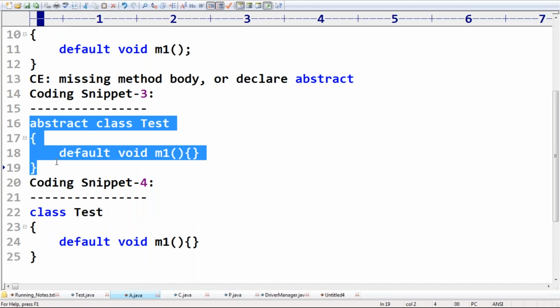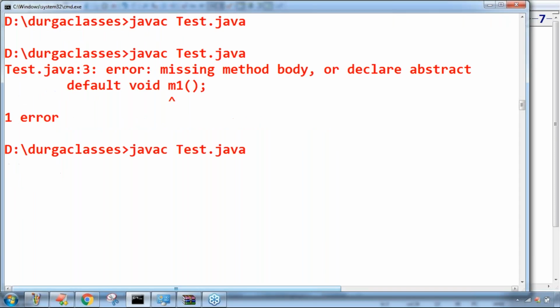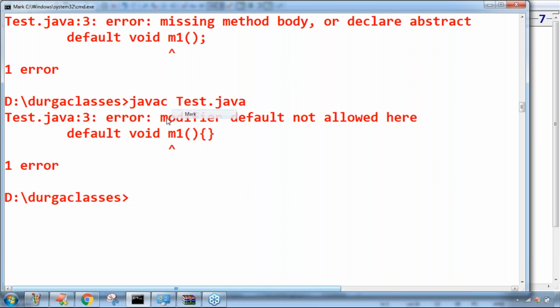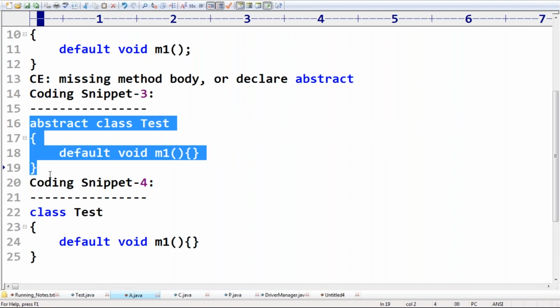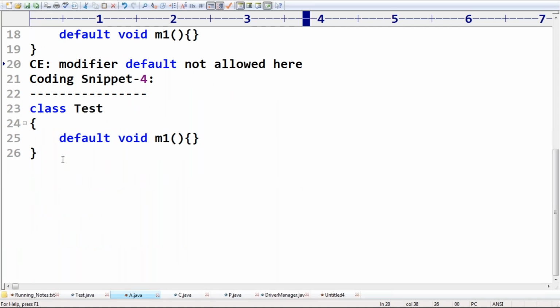Next coding snippet: is it valid or not? Abstract class Test. Inside an abstract class we can't take default methods. Is it possible to take default methods inside an abstract class? Not possible. Modifier default not allowed here, this is the compile error you get. The last one is also the same: class Test with default void m1 gives the same compile error.